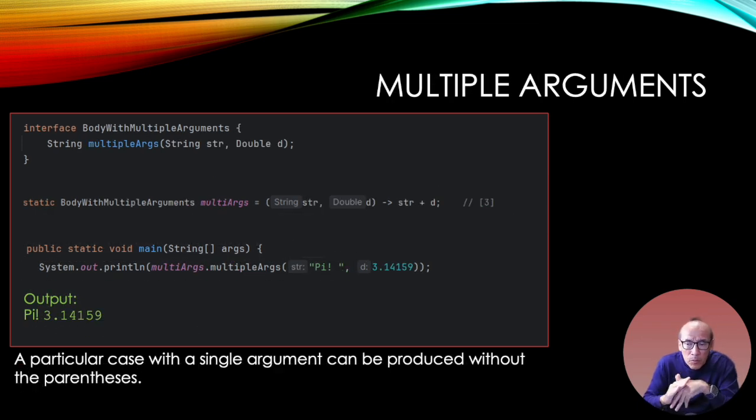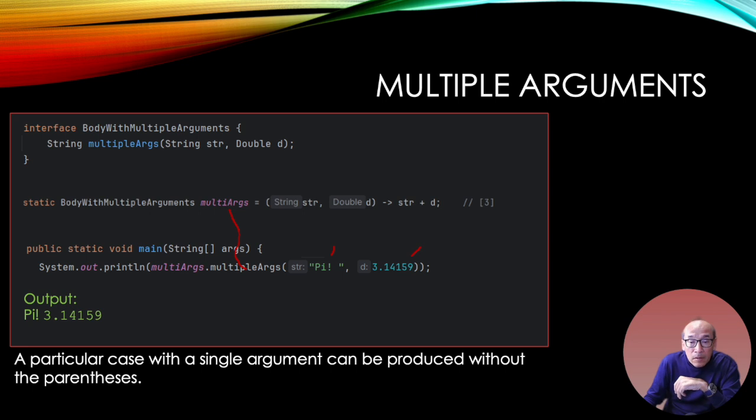Okay, now we're getting a little more complicated. So remember the previous interface body with multiple arguments, a string and a double? We said that implementation, all right, was to add the string and the double that you pass into me. So let's do that now. So let's take this string and this number that I pass into over here.